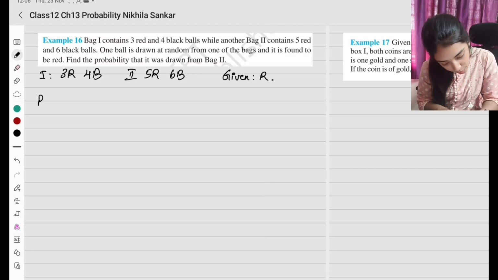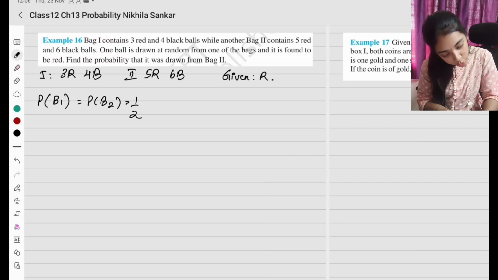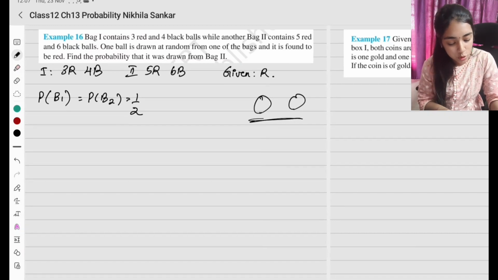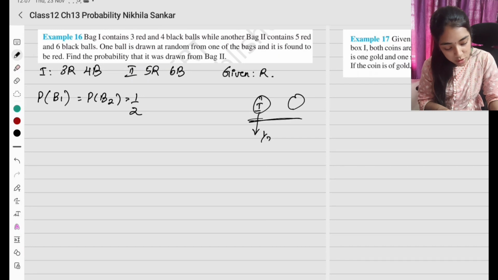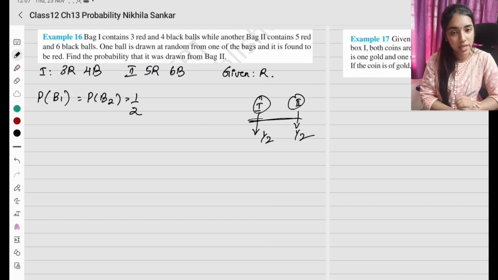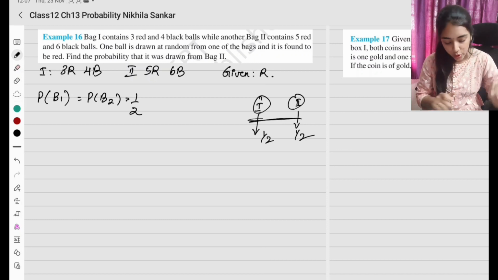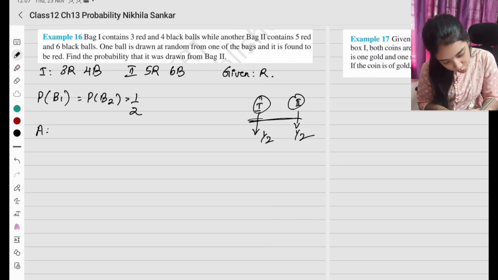So இப்போ நம்ம என்ன பண்ண போறோம்? Probability of bag 1 equals probability of bag 2 equals 1 by 2. இப்போ ரெண்டு பேக் இருக்கு. இங்க ஒரு பேக் இருக்கு, இங்க ஒரு பேக் இருக்கு. So I have 2 bags in total. Probability of taking bag 1 is going to be half. Probability of taking bag 2 is also going to be half. Okay? ஏதோ ஒரு பேக் எடுக்கிறேன். So இதை எடுத்தா half probability, இதையும் எடுத்தா half probability. Okay?